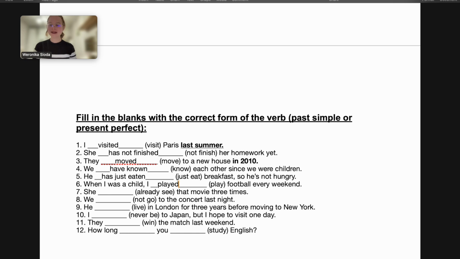Number 7, she that movie 3 times. What should I put here? There is nothing about yesterday, nothing about last month. There is just the result, right? 3 times. So which tense? Present perfect. She has already seen the movie 3 times.